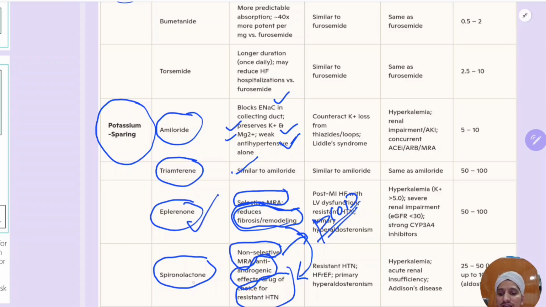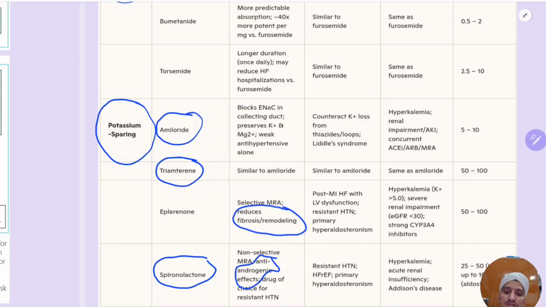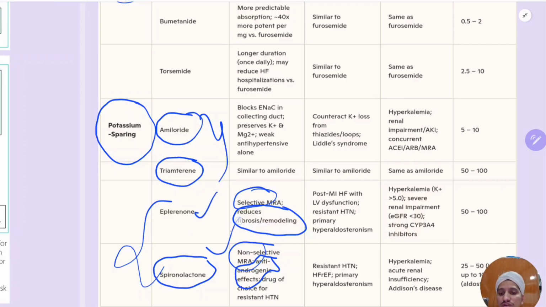But it is costly and the other is cheaper. So, remember the special properties of these drugs. Okay. What are the special properties? It has anti-androgenic effects, and the other reduces fibrosis and remodeling. Very much good. And one is selective and one is non-selective. Because these two are used more commonly, these are not used usually. So that's about the special properties.